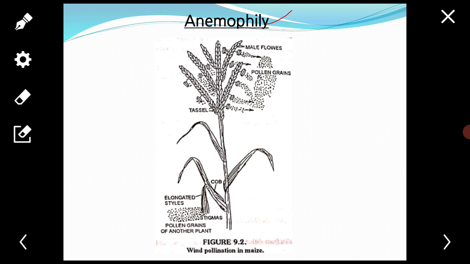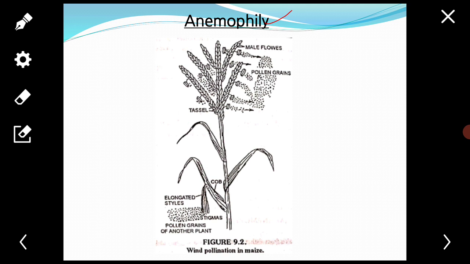Anemophily is a mode of pollination or transfer of pollen grains from anther to stigma through the agency of wind. The flowers which are wind pollinated are called anemophilous flowers.